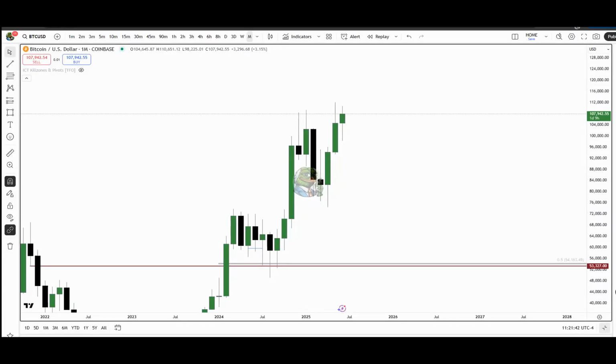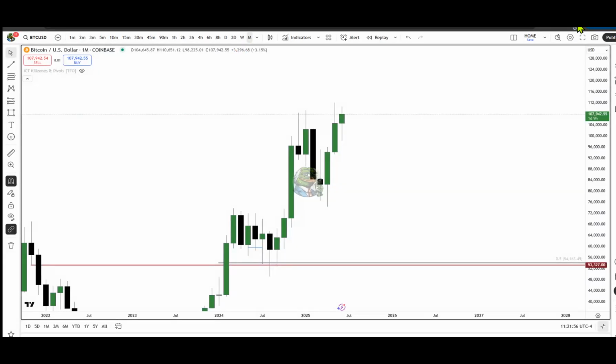So the two questions I always ask myself to determine bias are, where have we come from and where are we going? And I always start from higher time frames. So you're looking at a monthly chart of Bitcoin. Where have we come from? That's the first question I ask myself. We have come from a discount, which is that fair value gap. Okay, and so where are we going? Well, the closest liquidity pool is that high there. Okay, so on a monthly chart, we are bullish.